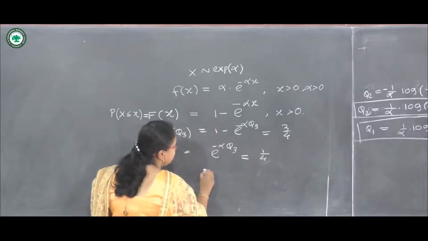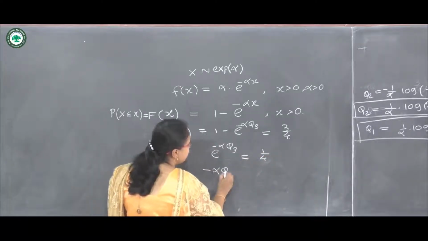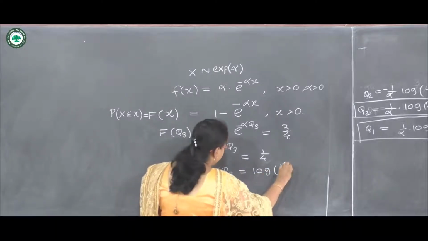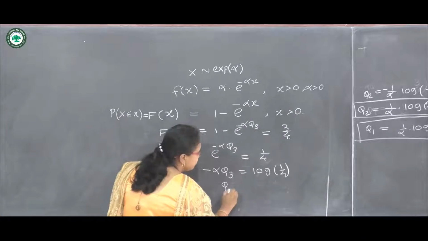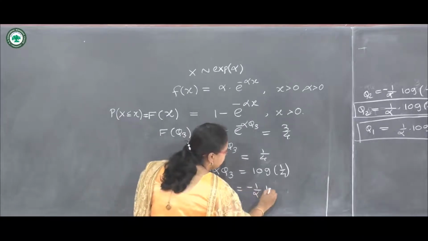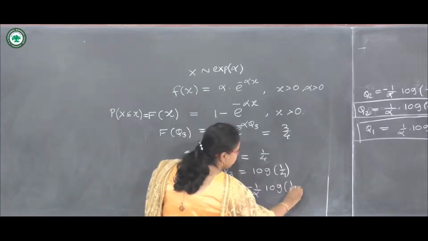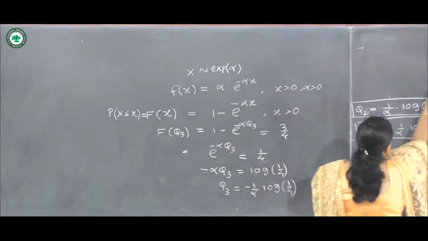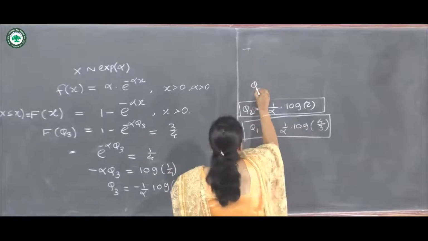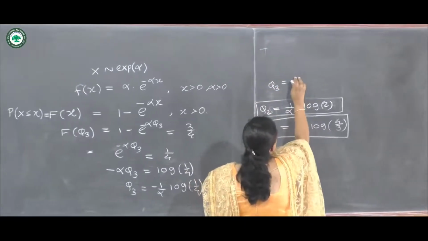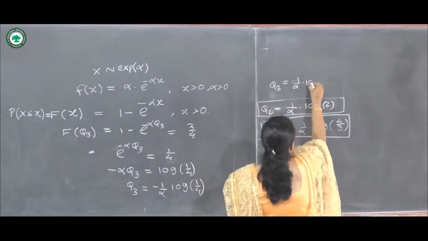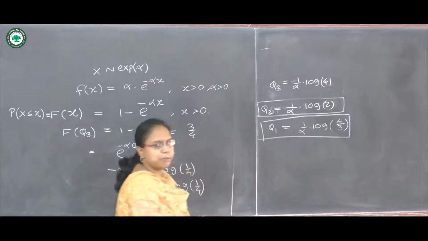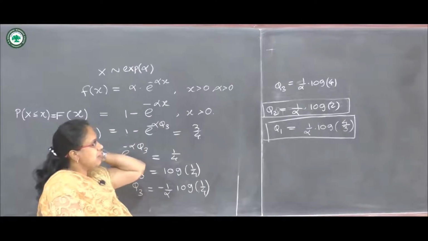After taking log, we have minus alpha q3 equals log of 1 upon 4. So q3 is minus 1 upon alpha into log of 1 upon 4, and finally q3 can be written as 1 upon alpha into log of 4. In this way we have obtained the 3 quartiles.